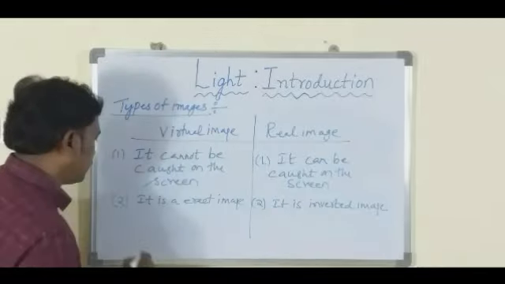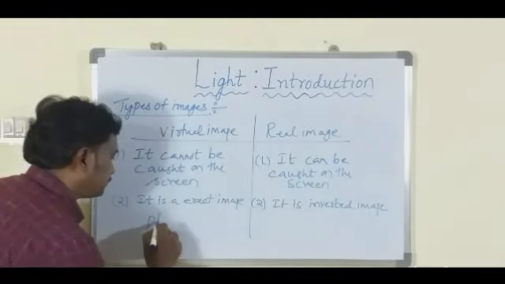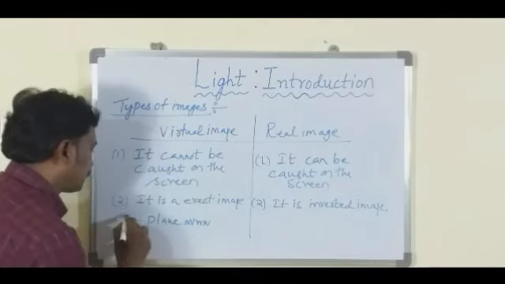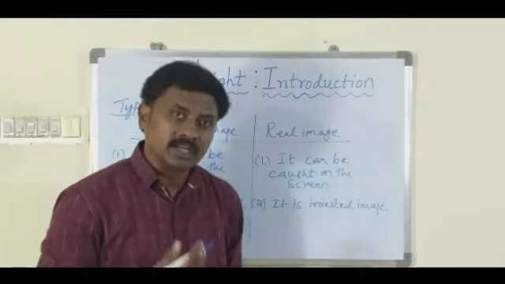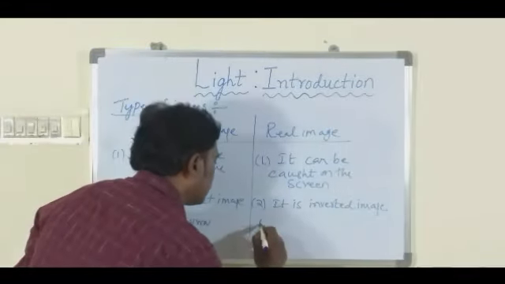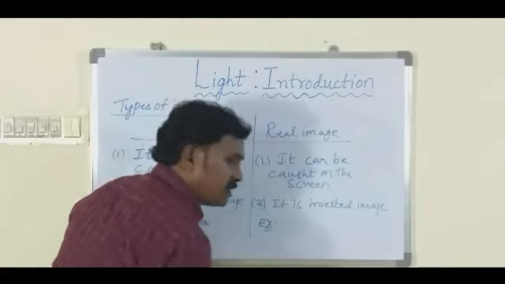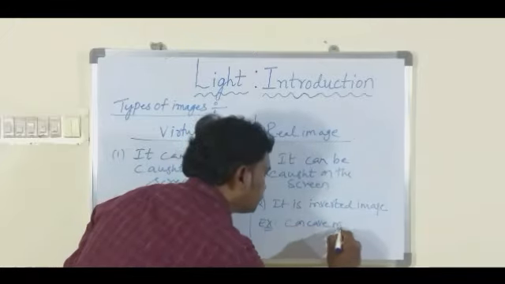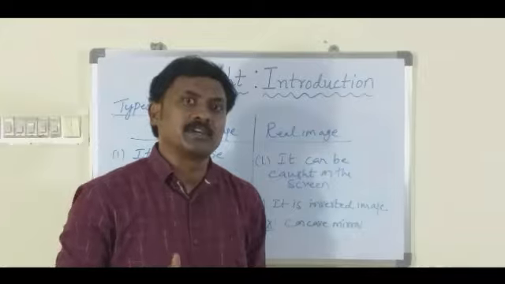Generally, where do you see the virtual image? In a plane mirror. And coming to the real image, the best example you can take is the image formed by a concave mirror. There are different characteristics of the image.